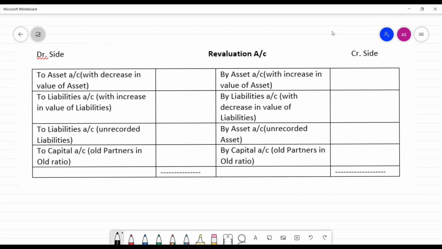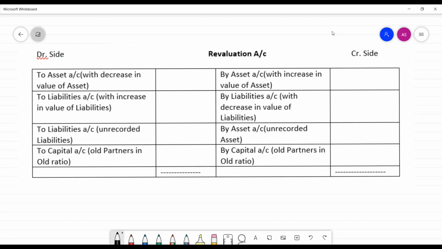If liabilities increase, it means losses have increased for the firm, so it comes on the debit side. If a liability is decreased, then it comes on the credit side. If there is an unrecorded asset, it is a benefit for the organization, so it would come on the credit side.